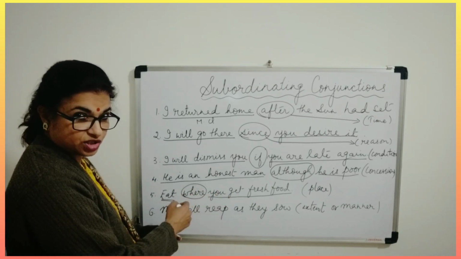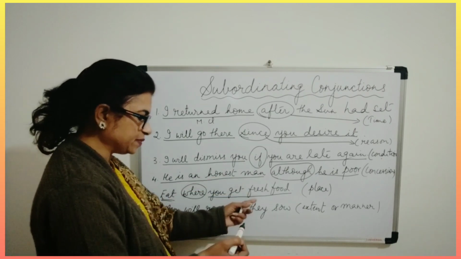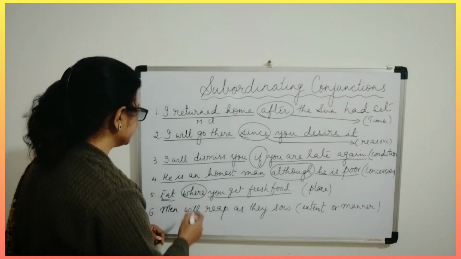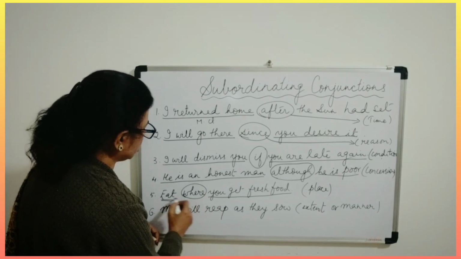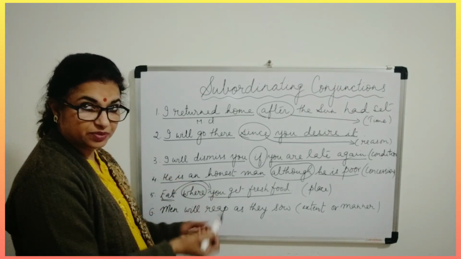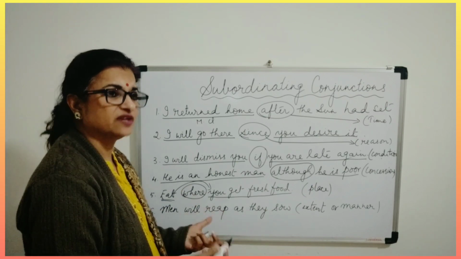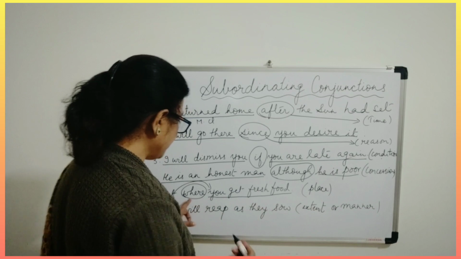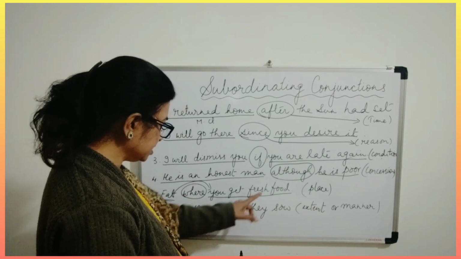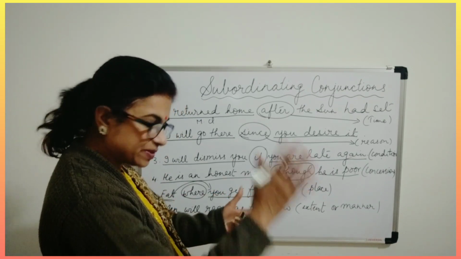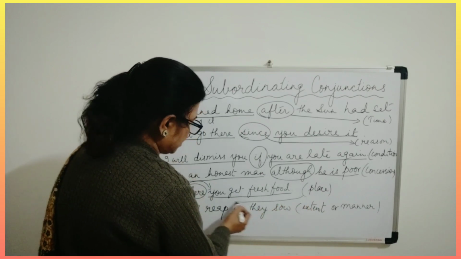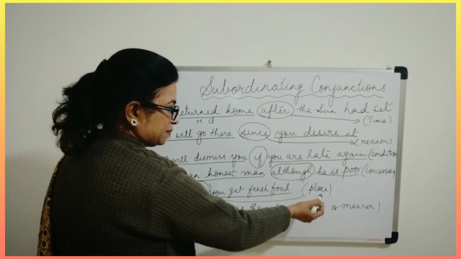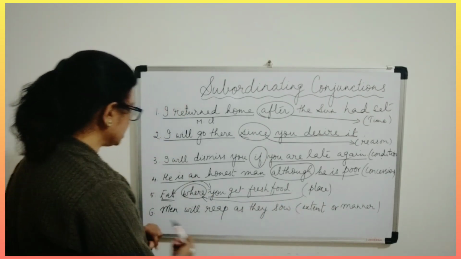Now see here the position is changed. This is the dependent clause and this is the independent clause. This is the independent or main clause, both you can say, both are correct. So this is dependent on this in order to complete its meaning or specify what each here stands for. That is why it is where, it tells you the place, isn't it? Where you get fresh food, that place. So it is the subordinating conjunction of place.